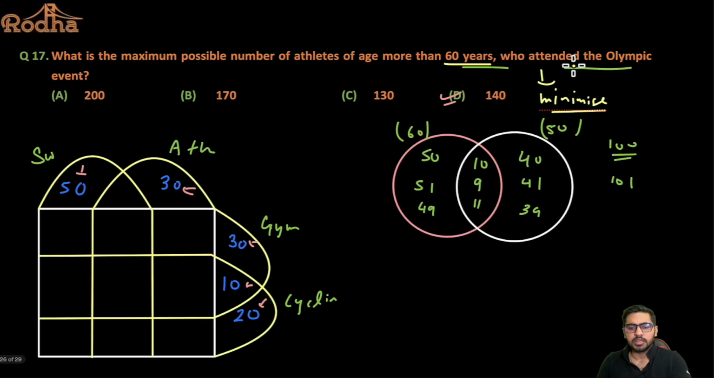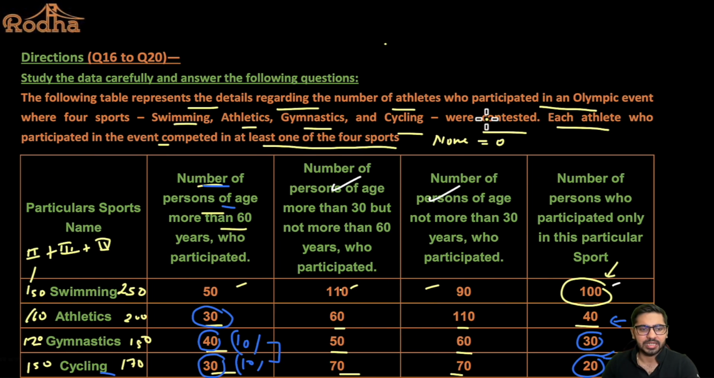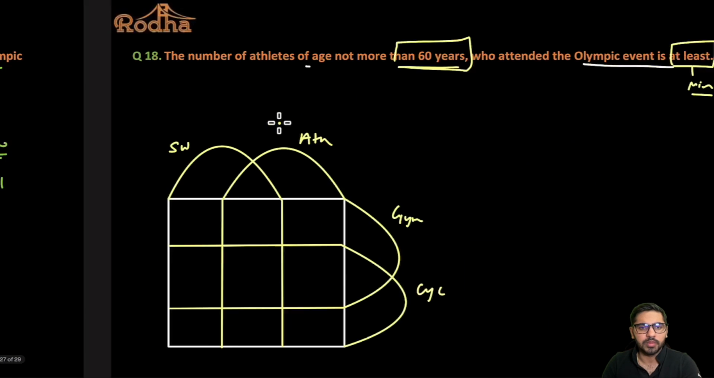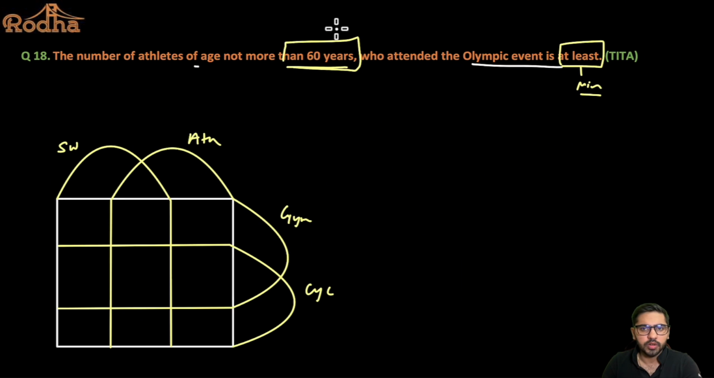Now let's see here. The number of people in the swimming category of not more than 60 years. Can I say this plus this? So that is 200 people, right? So there are exactly 200 people who participate in swimming and who are not more than 60 years, right?